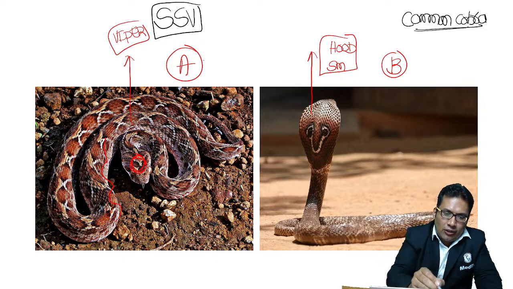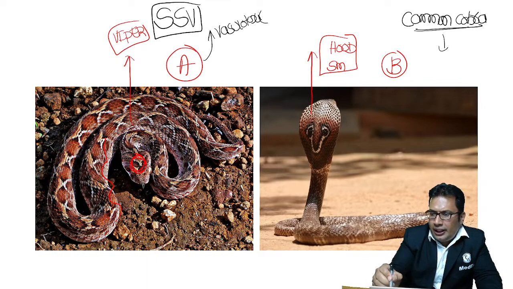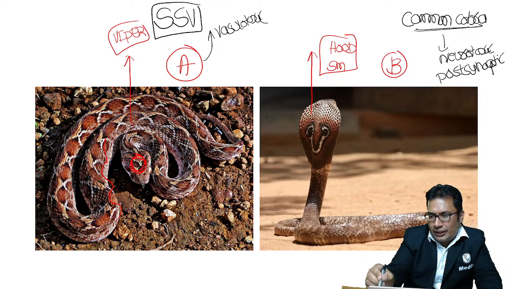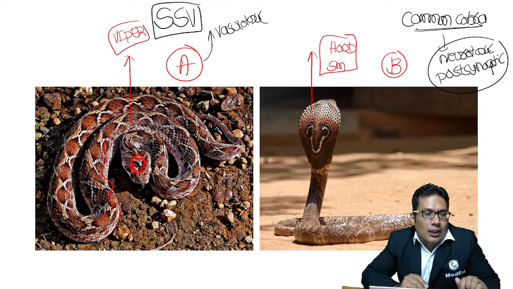So A, the saw-scaled viper, is vascular toxic, and B, the common cobra, is neurotoxic. They are postsynaptic. Remember, it is a postsynaptic poison.